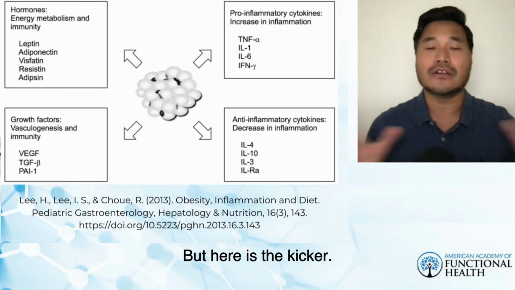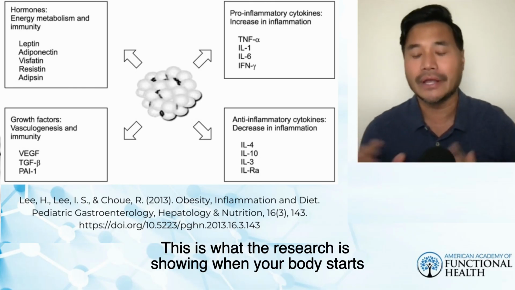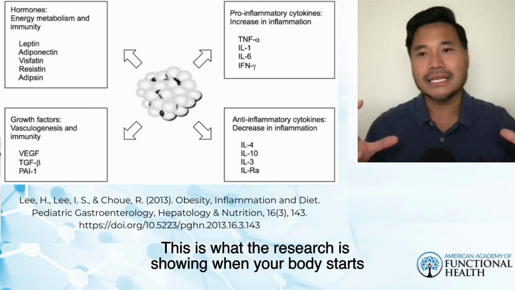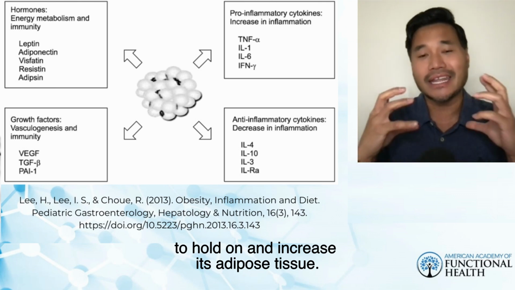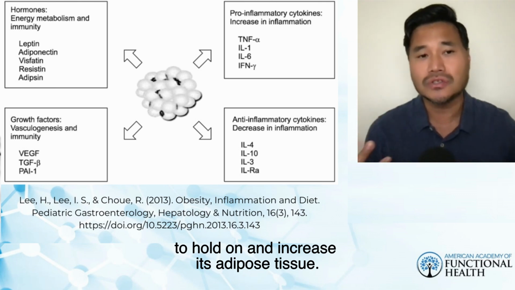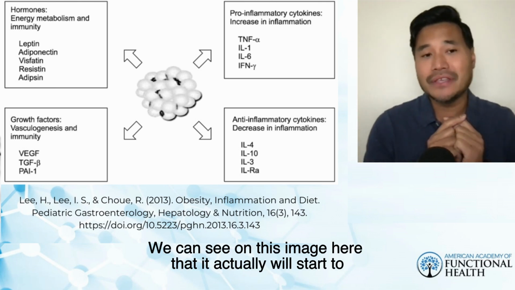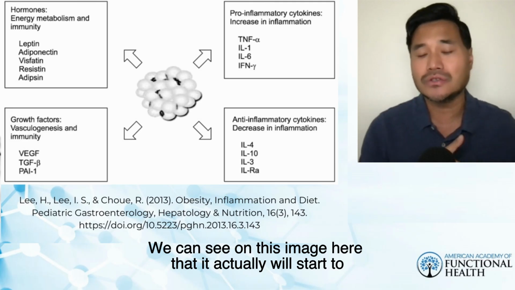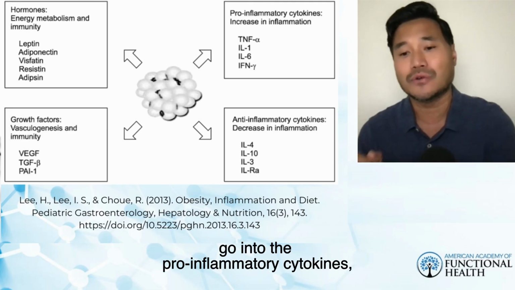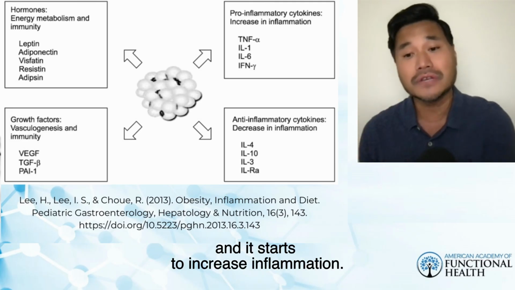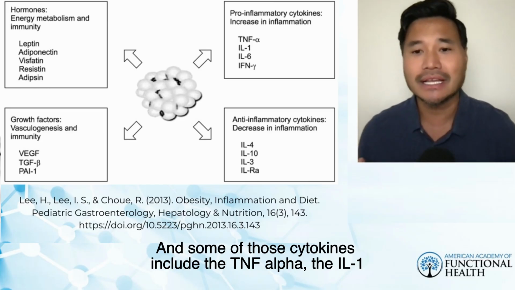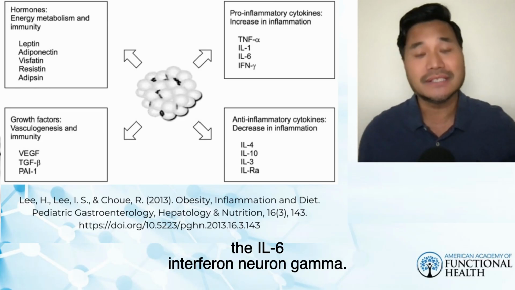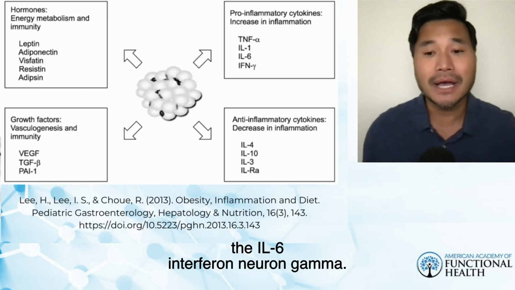But here is the kicker. This is what the research is showing. When your body starts to hold on and increase its adipose tissue, we can see on this image here that it will start to go into the pro-inflammatory cytokines, and it starts to increase inflammation. Some of those cytokines include TNF-alpha, IL-1, IL-6, and interferon gamma.